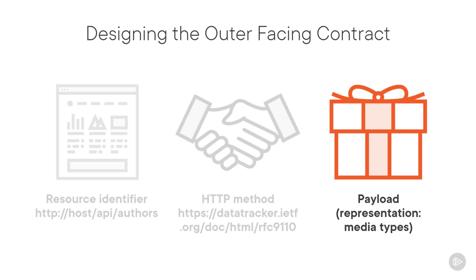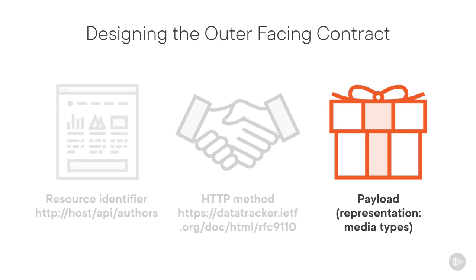With that, we know about the URI and the HTTP method parts of the contract. Time to talk about the last part, the payload. When we think about RESTful APIs these days, we often think of JSON. But as we learned, JSON has nothing to do with REST per se. It just happens to be the most often used resource representation format these days. That implies that a RESTful API can also work with other representation formats, like XML or a proprietary format.